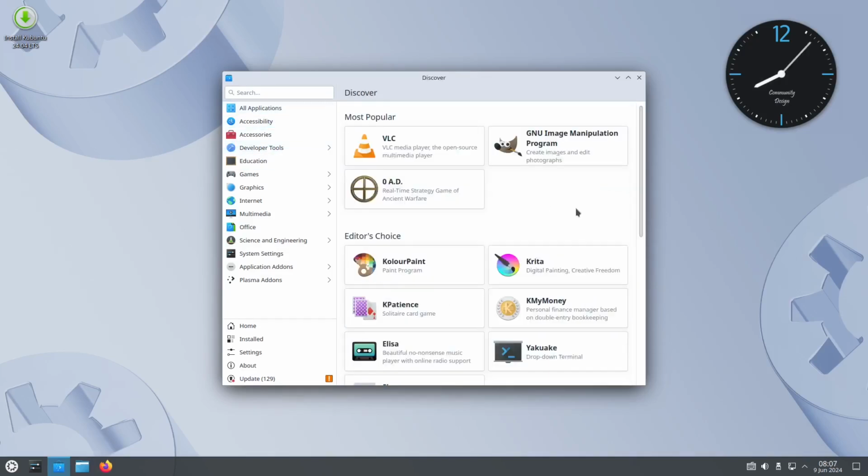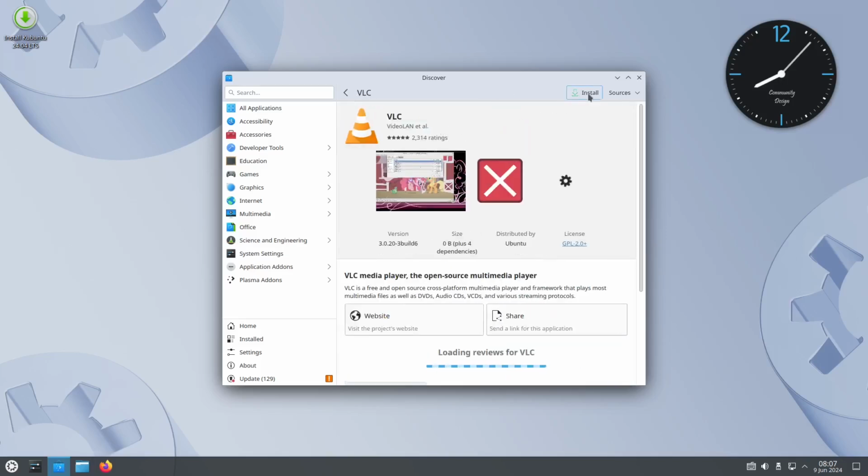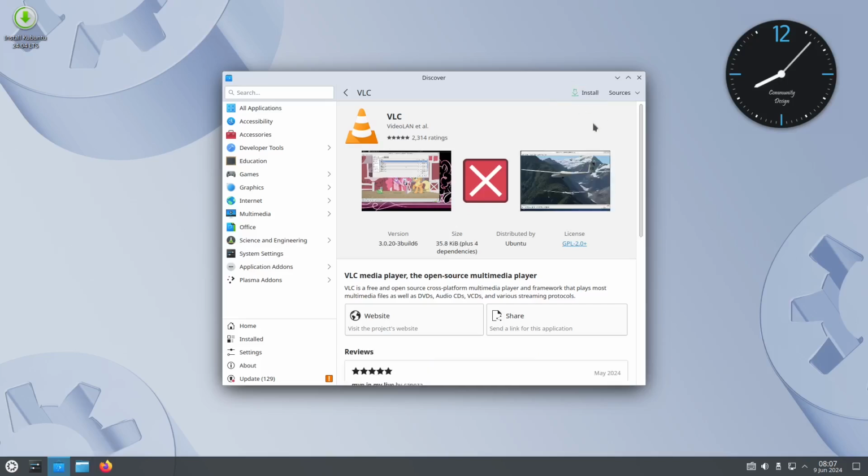Okay, so for example, if you want to download VLC, I'll let you see how to download right here in our App Center. Just click VLC. Up here is the install. We have also the sources. You can use the Ubuntu repository or the Snap repository.